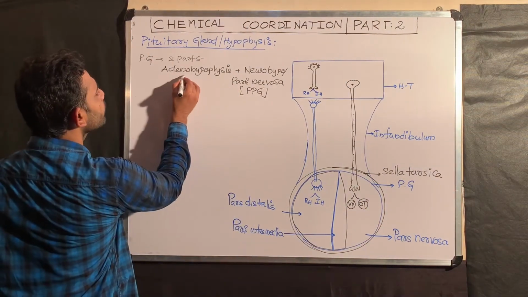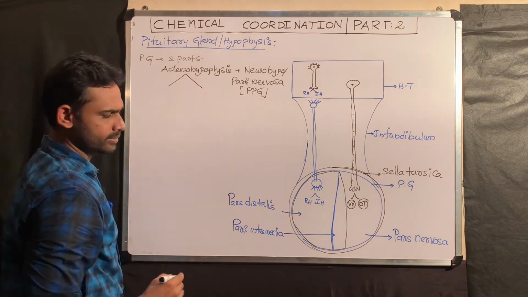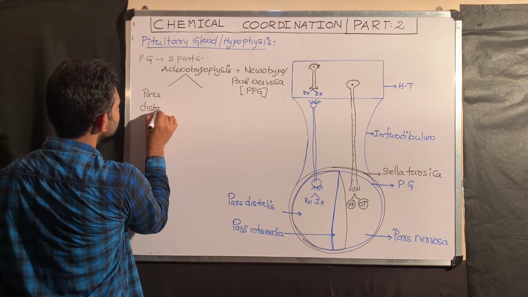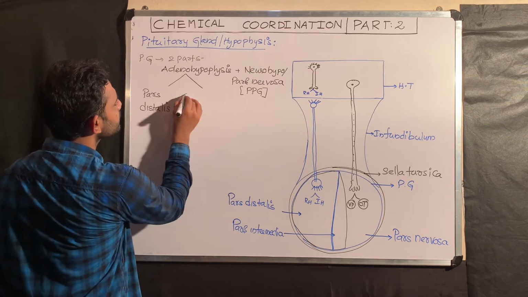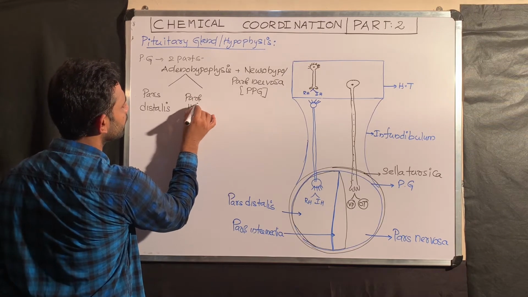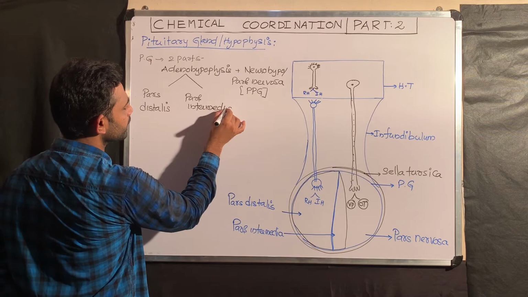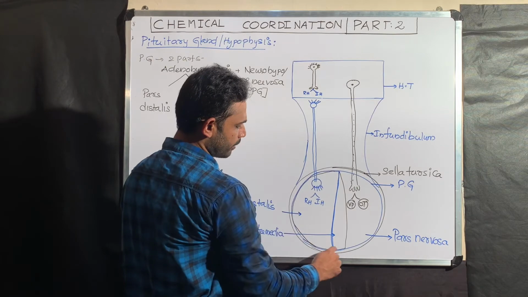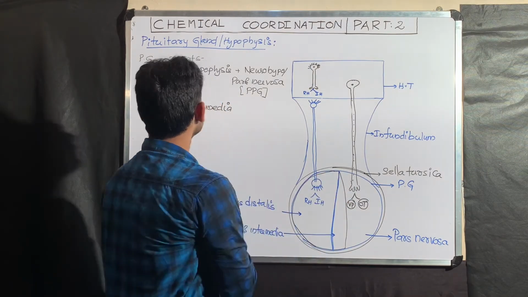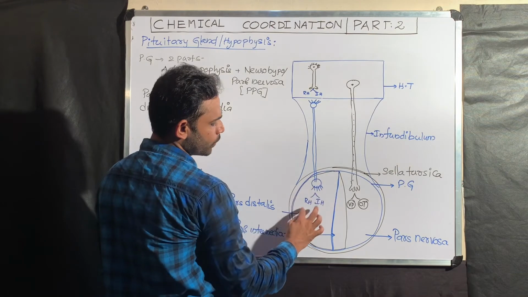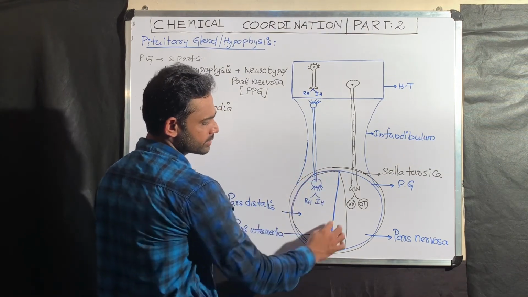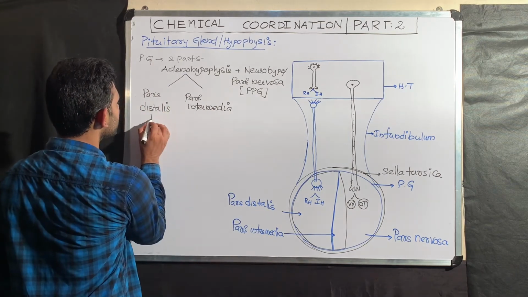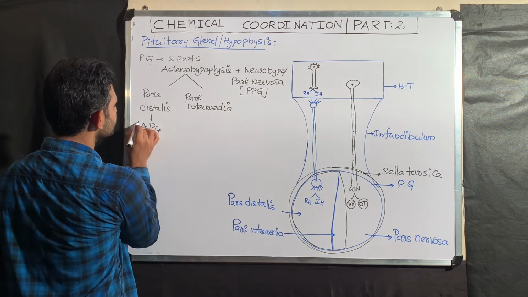This adenohypophysis is further divided into two parts: one is the pars distalis, and the next one is the pars intermedia. This total one is the adenohypophysis, divided into the pars distalis, this portion, and the pars intermedia, this portion. This pars distalis is called the APG. What does it stand for?